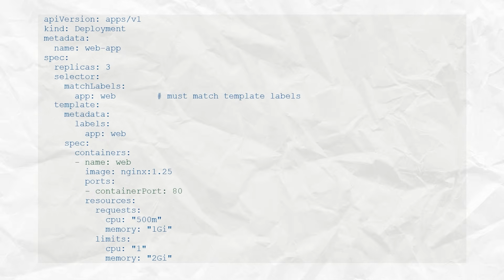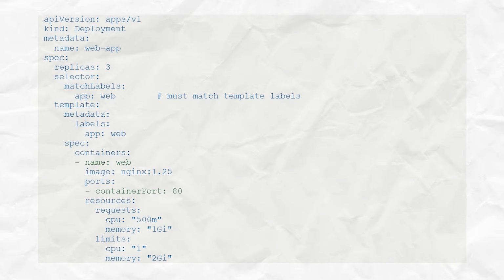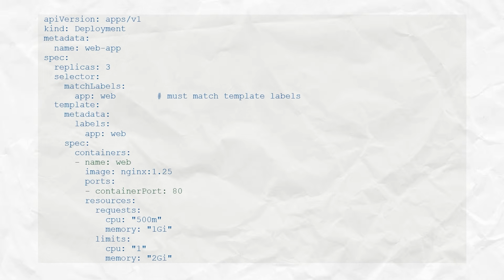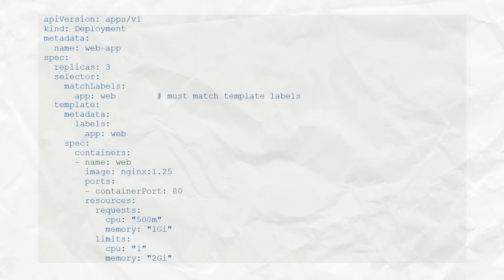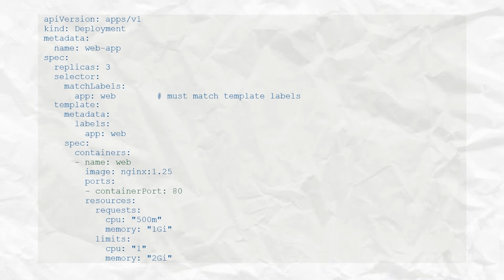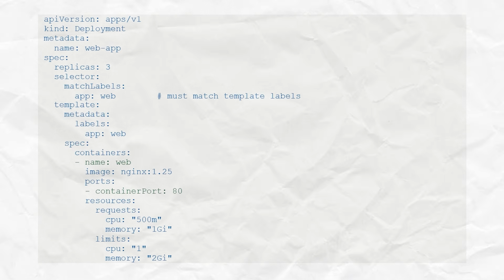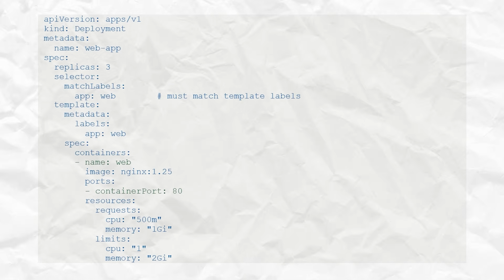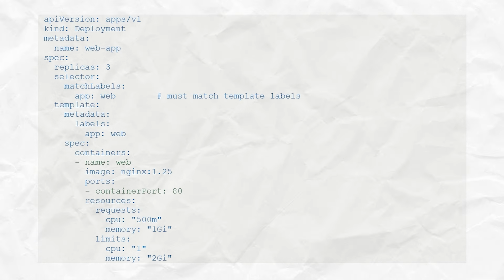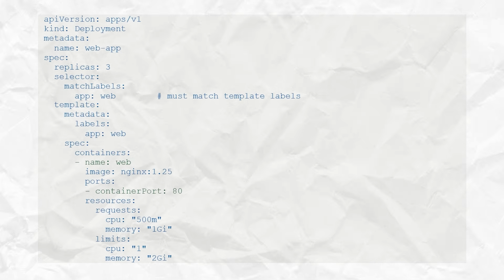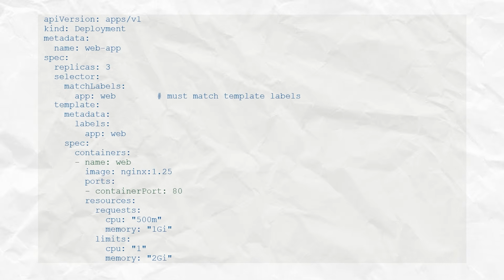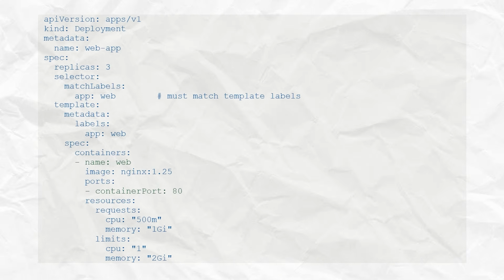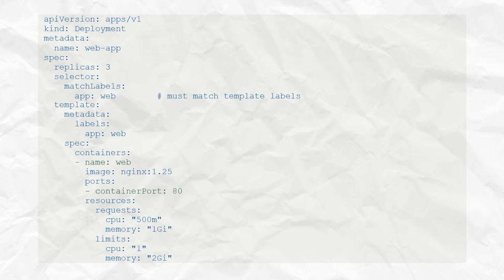Now here's the spec for a deployment config. A few important fields here are, number one, replicas, which basically tells how many pods we want. Then we have selector.matchLabels. This is how the deployment finds which pods belong to it. And it has to match template.metadata.labels exactly. This is one of the most common YAML mistakes. Then we have the image, the container image to run, and the container port, the port your application listens on.